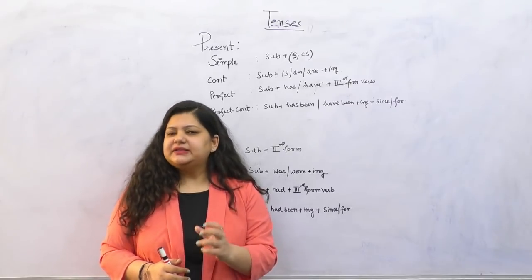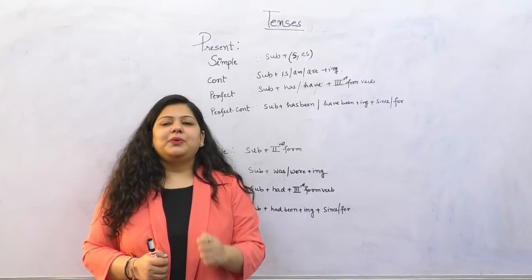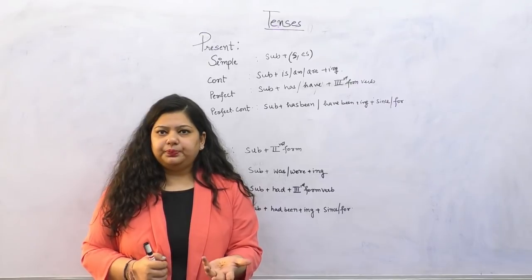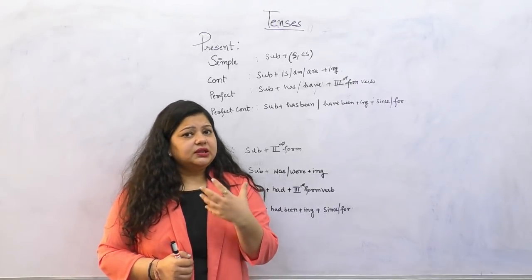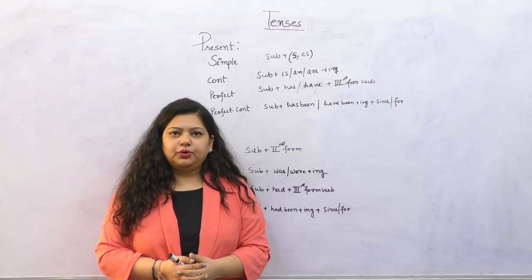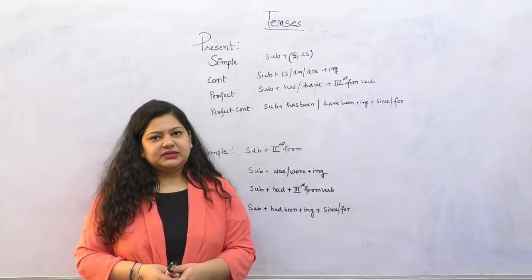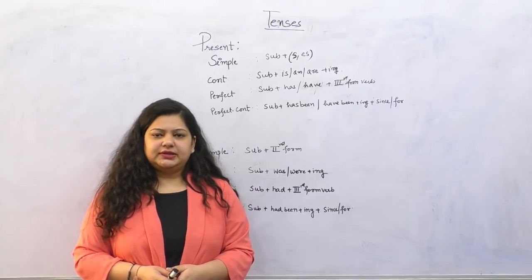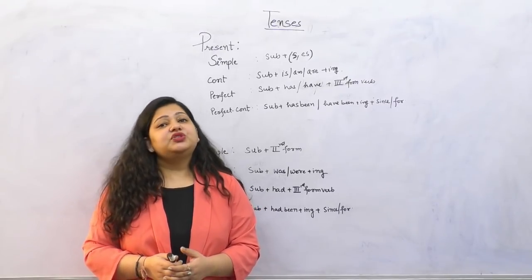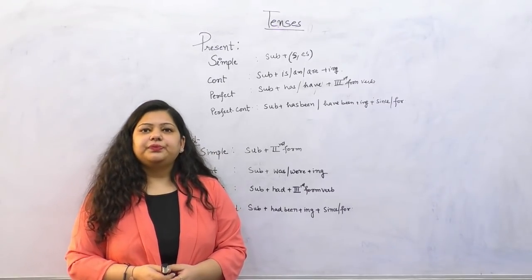So what are tenses first? Tenses, like its name says, talk about the tense, like about what period of time we are talking, right? So we have three types of tenses that we have been doing since our childhood. One is present tense, second is past tense, third is future tense. So when we talk about present tense, present tense means something which is happening right now. For example, using this video, this is present, right?